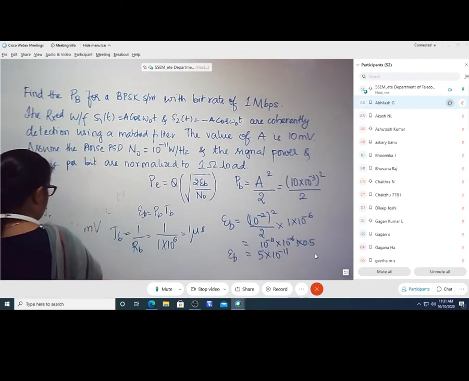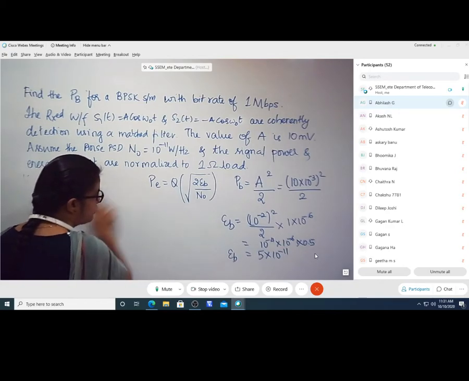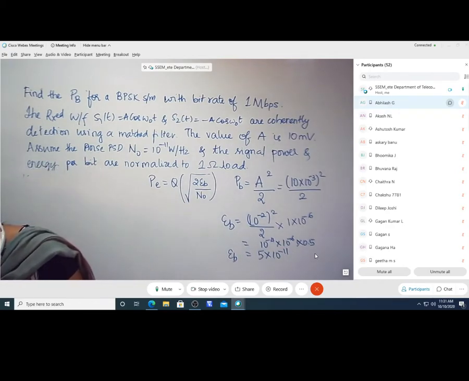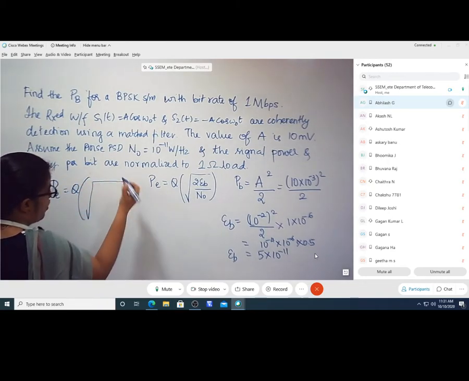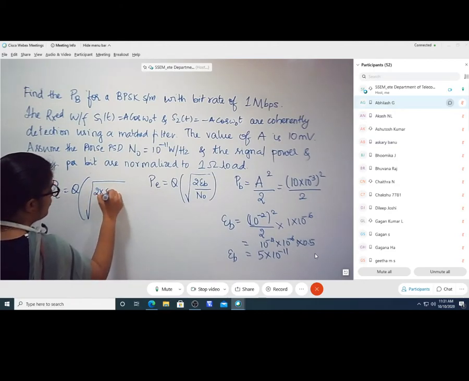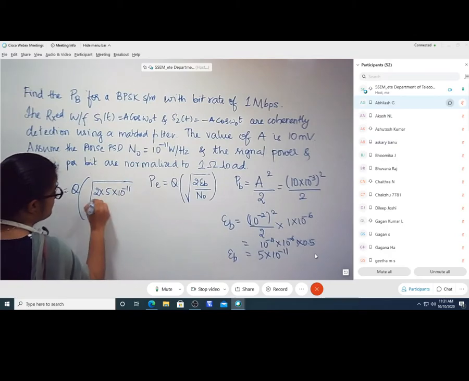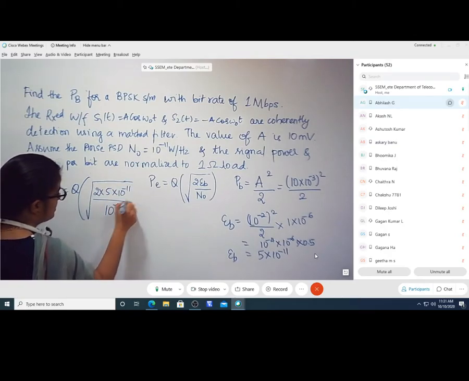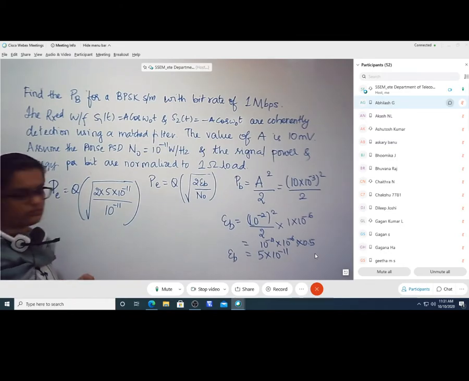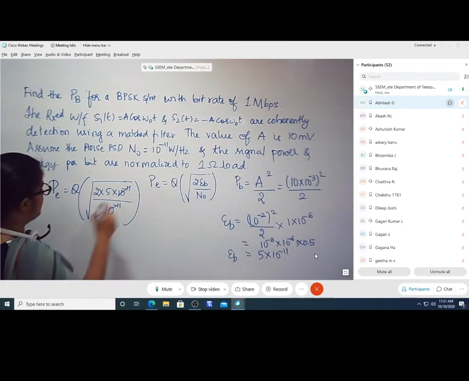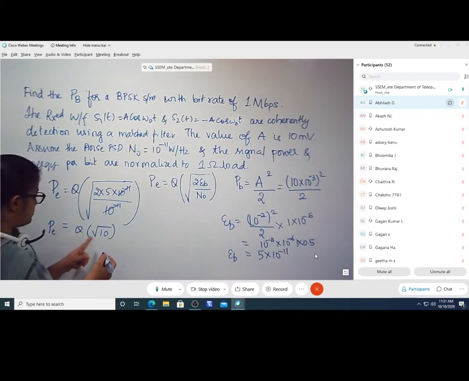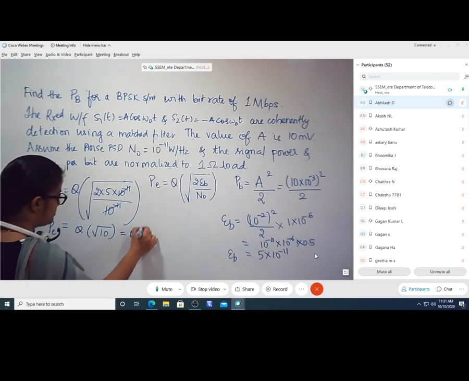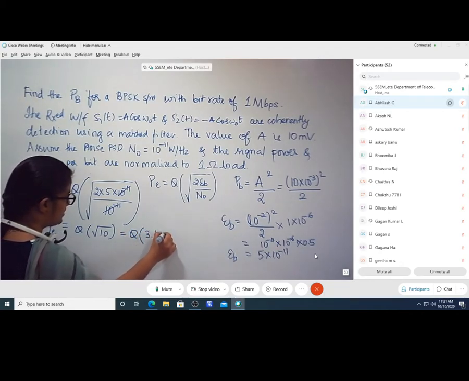Once you know EB, the rest is to calculate PE, which is equal to Q of 2 into EB value, 5 into 10 power minus 11 divided by 10 power minus 11. The 10 power 11 terms will get cancelled. So it will become Q of under the root 10. PE value is equal to Q of under the root 10, where under the root 10 happens to be 3.1627, I guess.